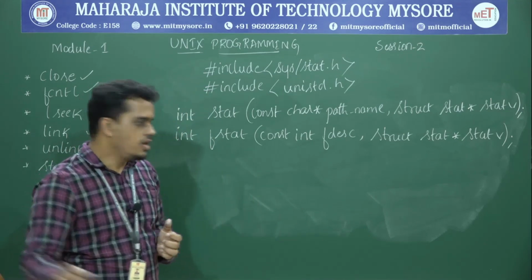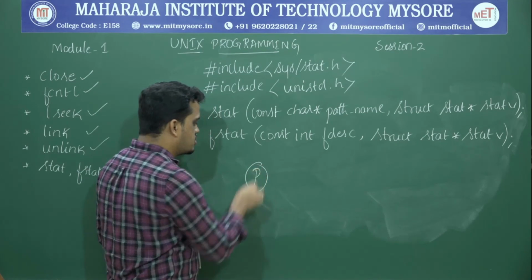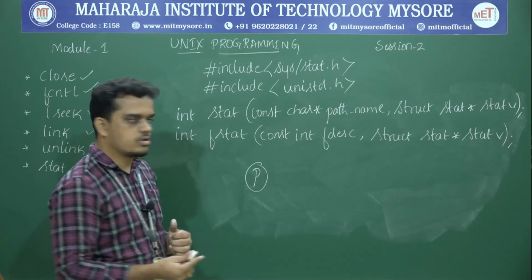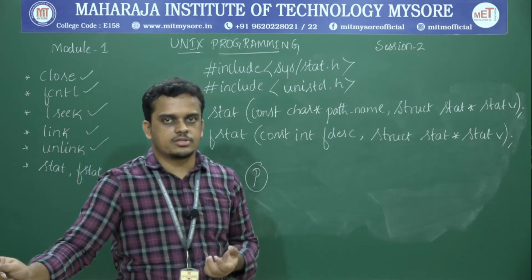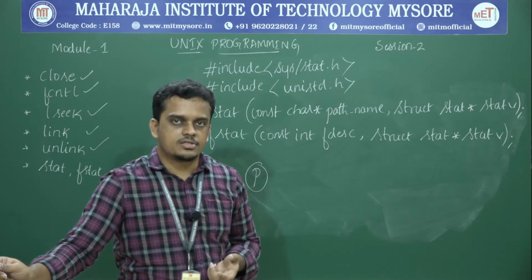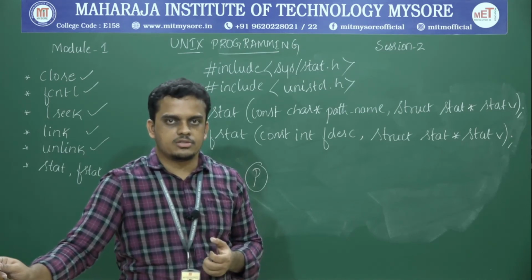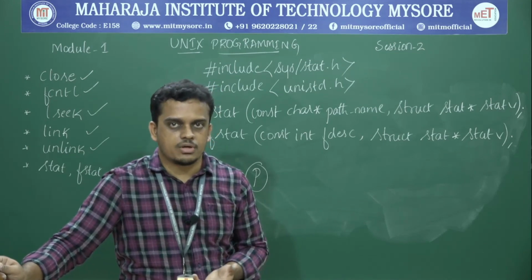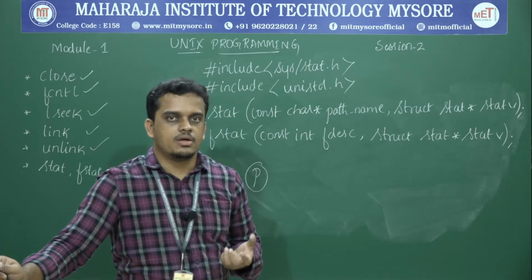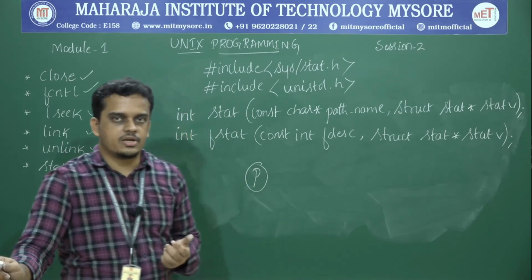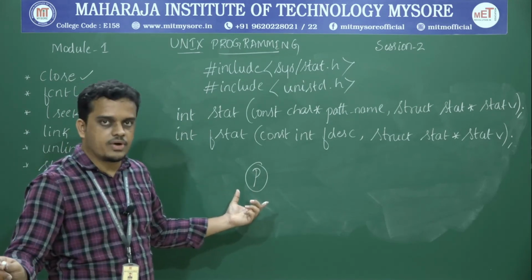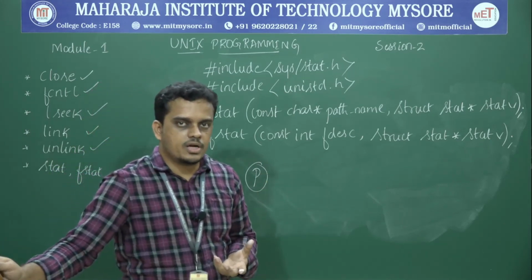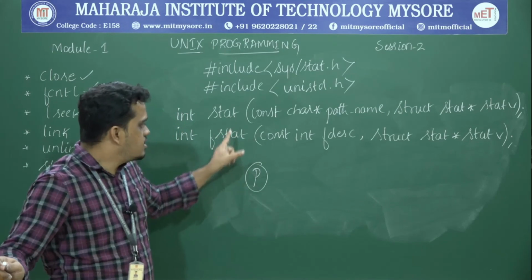Any process at its execution state, if it wants to access some files for reading or writing data, at that instance its attributes must be checked, because some files may be restricted for the writing operation, or some files may be restricted for the reading operation. Before accessing the file, a process can get to know what the attributes of that file are. That can be done with the help of stat and fstat.